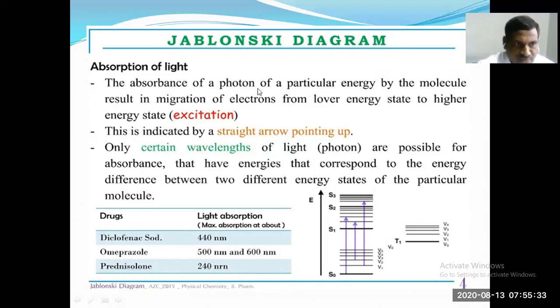That means the molecule has been excited. This is indicated by a straight arrow pointing up, from the ground state to a higher energy level.